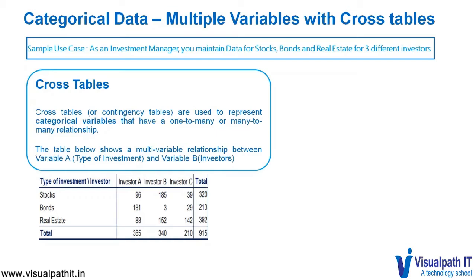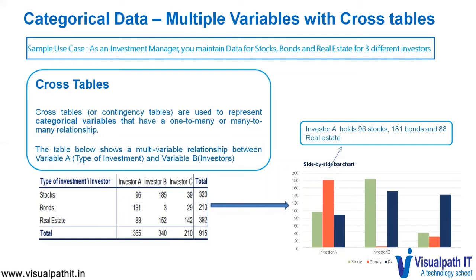Now, investor A holds 96 stocks, 181 bonds, and 88 real estate. In the same way, investor B holds 185 stocks, 3 bonds, and real estate. This kind of relationship is expressed with a side-by-side chart in a cross table. It is easy to interpret from this chart that investor A holds 96 stocks, 181 bonds, and 88 real estate.